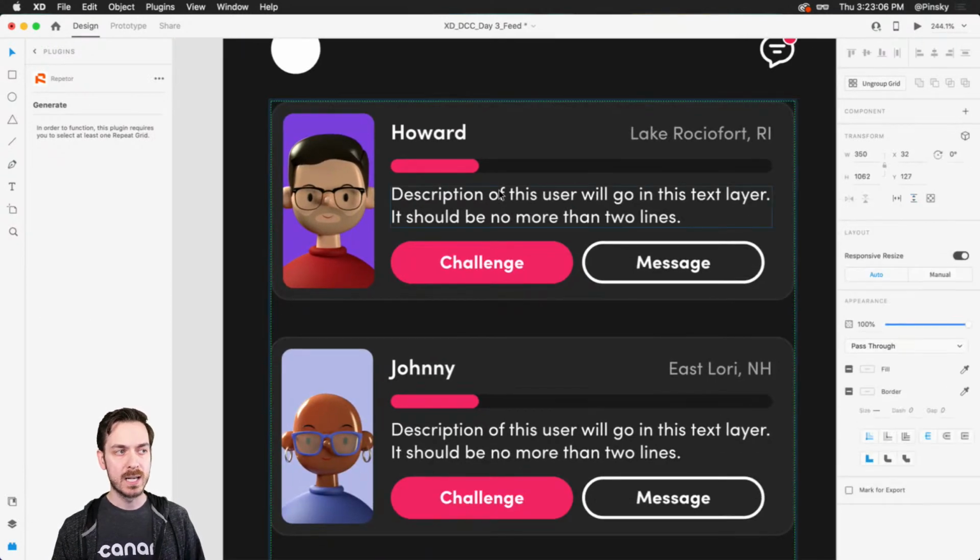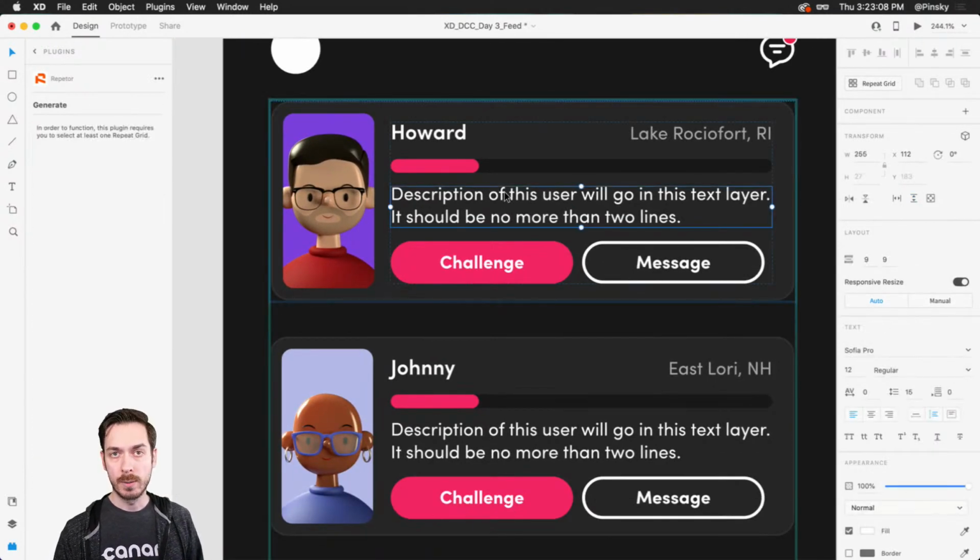And of course, you can do the exact same thing for your description. You can either bring in a plain text document, or you can use a plugin to have some information in there. Lorem ipsum or this repeater plugin, doesn't matter, right?